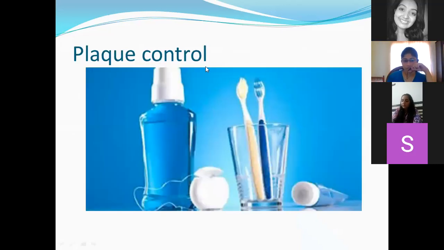And now second comes the plaque control. Plaque control of an individual is dependent on the clinician as well as on the patient. So it has to go hand in hand. In plaque control, you have to advise the patient to make use of toothbrushes and mouthwashes, and you have to call the patient on recall. You have to recall them, keep them on the maintenance phase, and assess how they are doing. On day 1, you will do the treatment for the patient. So you have removed all the local factors, but on that day itself you have to give oral hygiene instructions, educate the patient in such a way that he or she is educated as well as motivated regarding oral hygiene maintenance.